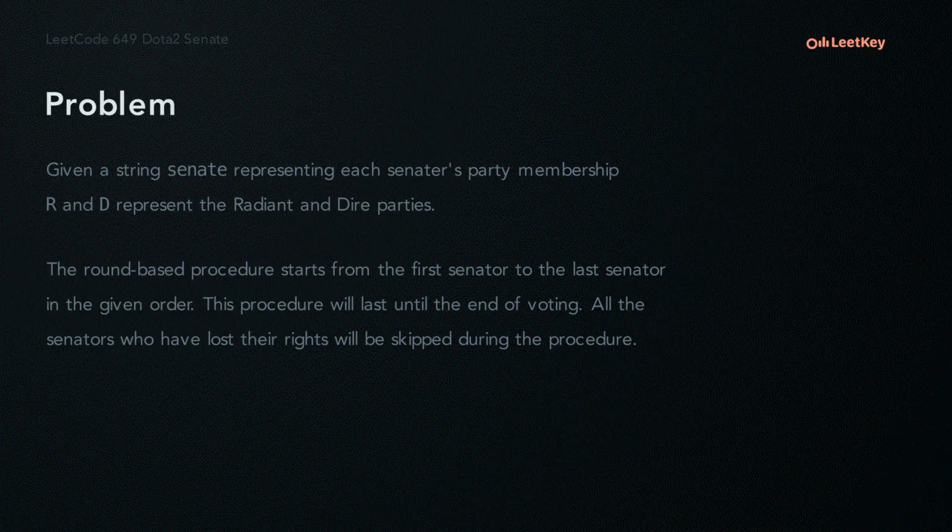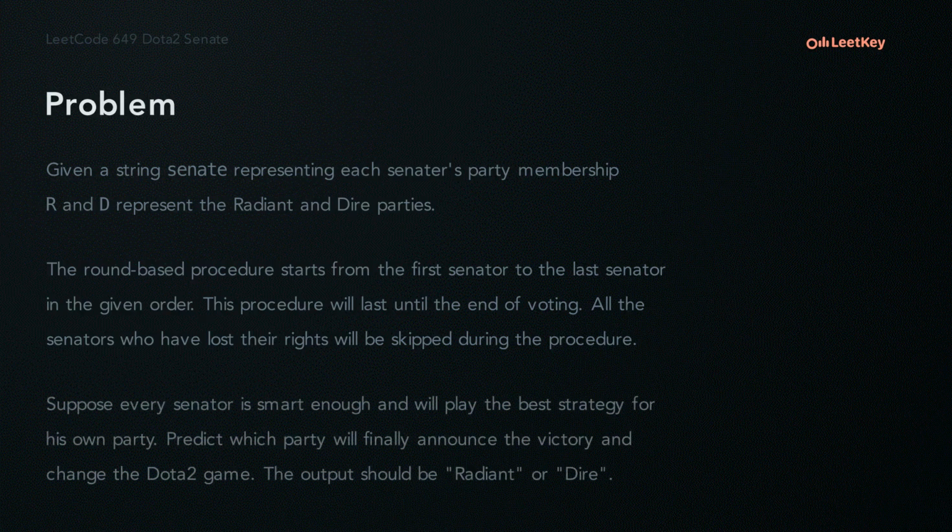All the senators who have lost their rights will be skipped during the procedure. Suppose every senator is smart enough and will play the best strategy for his own party. Predict which party will finally announce the victory and change the Dota 2 game. The output should be Radiant or Dire.